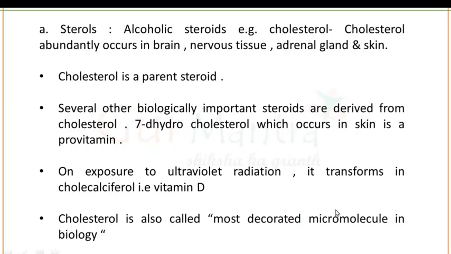Okay, the example for this derived cholesterol steroid is 7-dihydrocholesterol that occurs in the skin, and this 7-dihydrocholesterol is a provitamin. On exposure to the ultraviolet radiation, this is transformed into vitamin D. Cholesterol is also known as the most decorated small molecule in biology. This is a very important point.